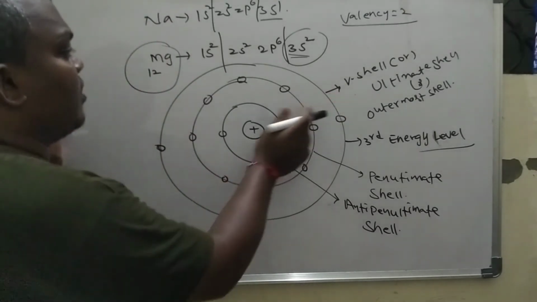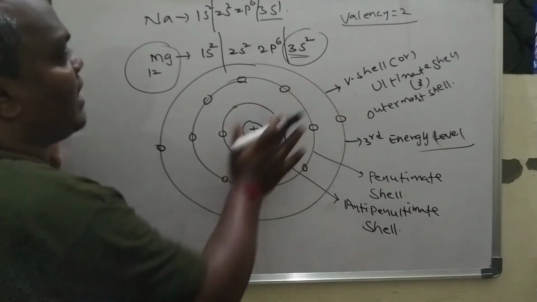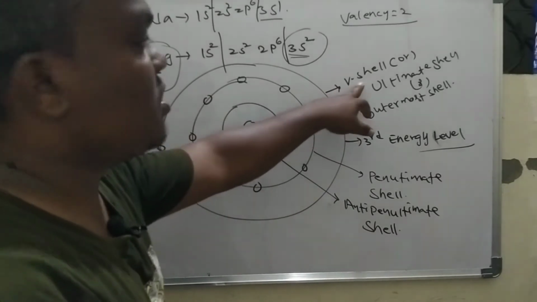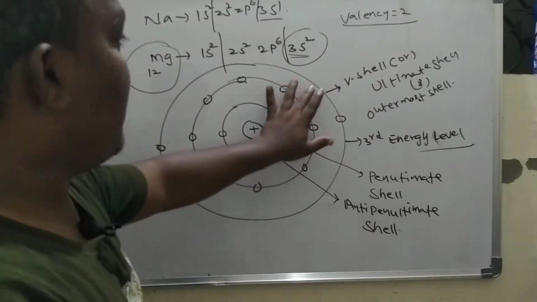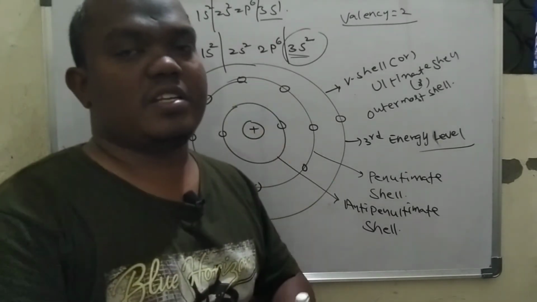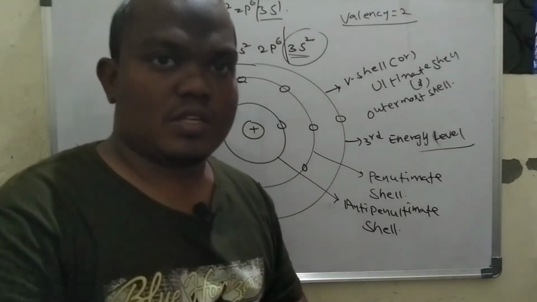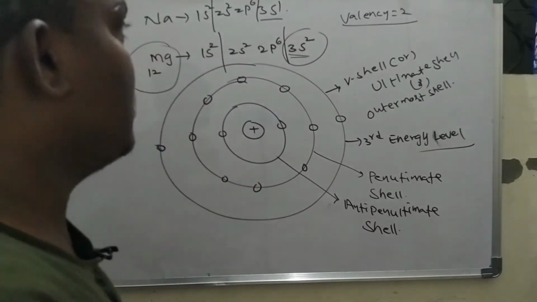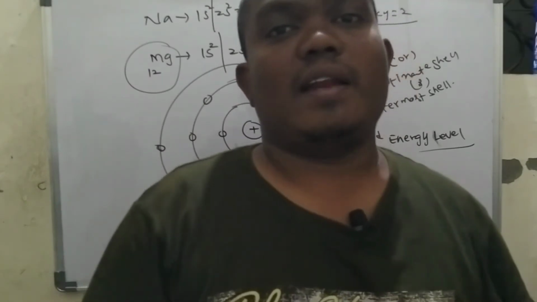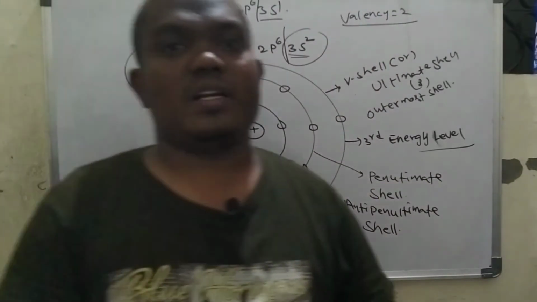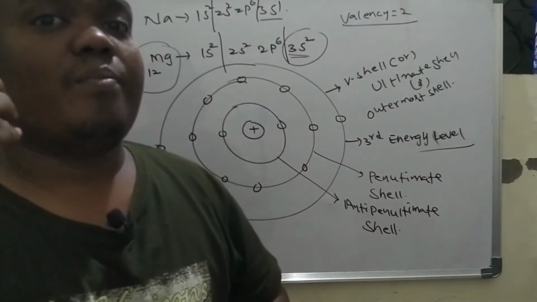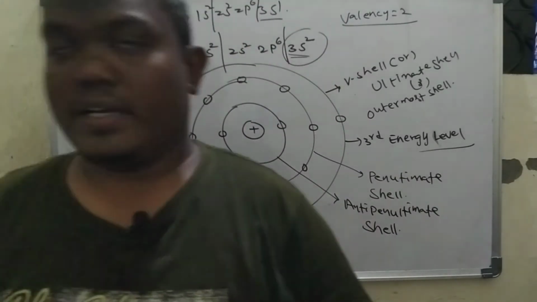We don't need all this now. Now we want the valence shell, which is nothing but the last shell in the atom. For magnesium, this is the third shell, but it changes with the atom: it can be the fourth shell, sometimes the fifth shell. So now we know how to write the valency for metals: it is the number of valence electrons present in the particular metal.